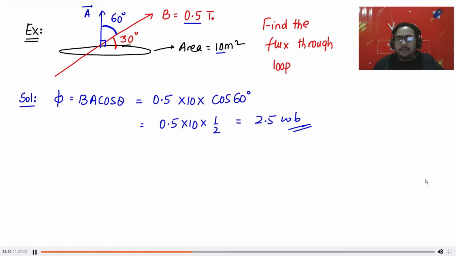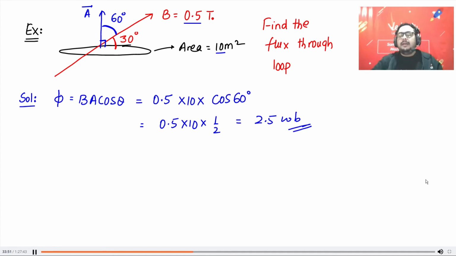Is that clear to everyone? समझ आया क्या सभी को? So always take the angle with the area vector, not with the surface. With the area vector, not with the surface. Don't make this mistake. Okay.